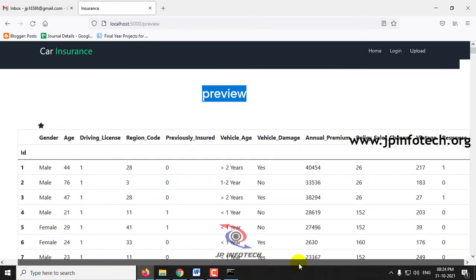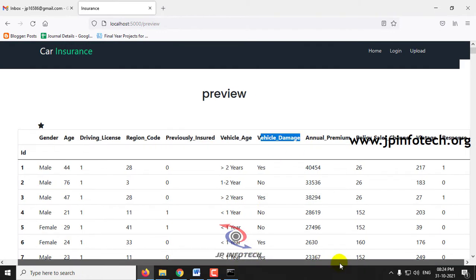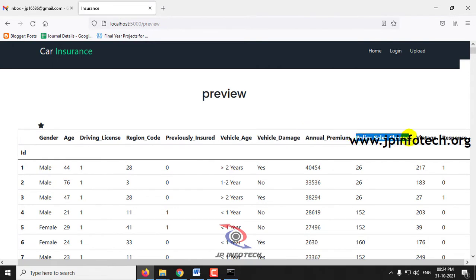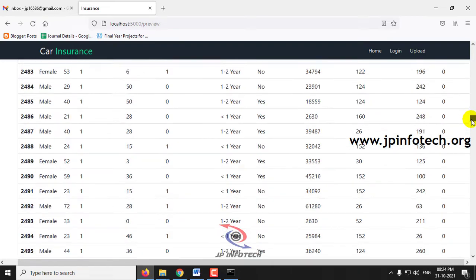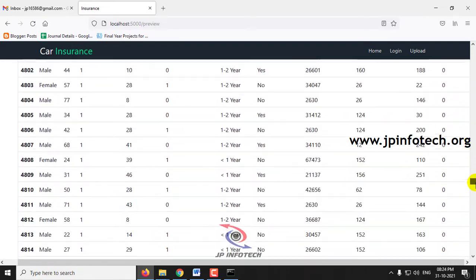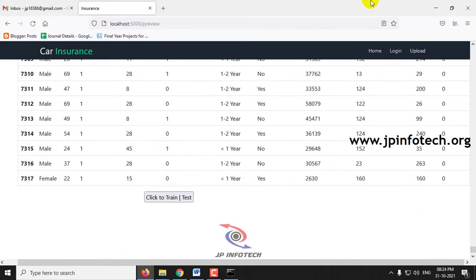Here you can see the dataset with the features of ID, gender, age, driving license, region code, previously insured, vehicle age, vehicle damage, annual premium, policy sales channel, vintage and response. Just scroll down and you can see the complete data set till the end of the page. This consists of around 7317 records. Now you can click the button, click to train or test.